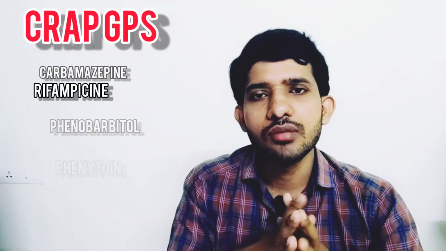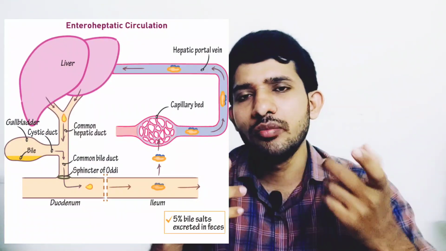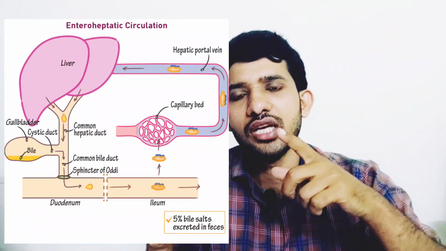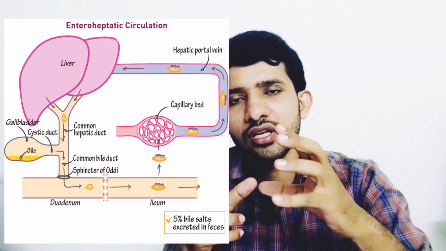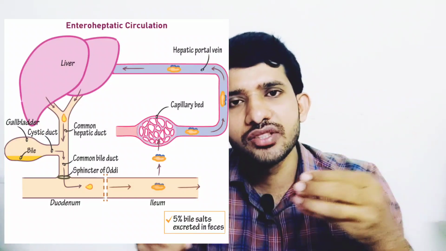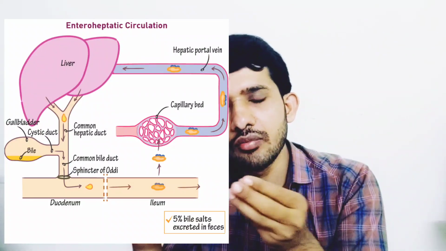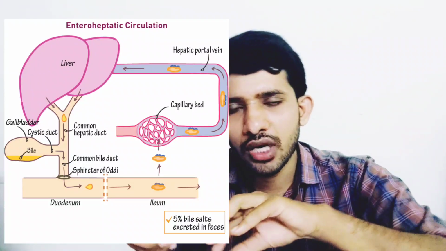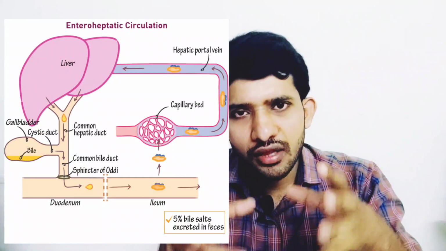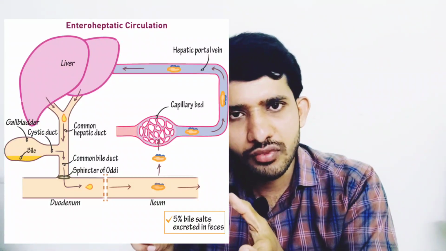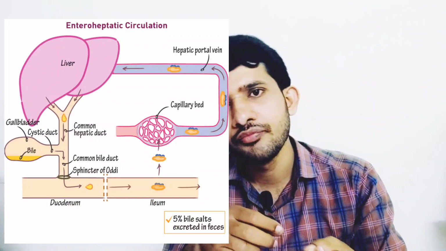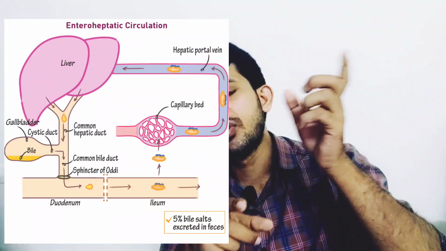And the final concept is about the drugs that undergo enterohepatic circulation. Some drugs are excreted from the liver through the bile juice and reach the duodenum and small intestine. In the small intestine the drug is absorbed again to the liver, and from there it reaches the serum.